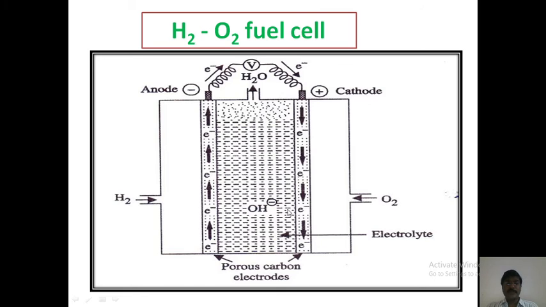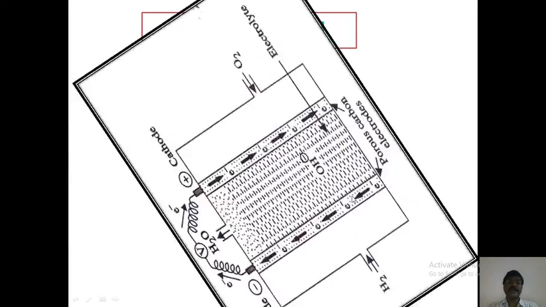Between these two electrodes, the electrolyte potassium hydroxide is filled. In this way, the hydrogen fuel is let in, and in this way the oxygen. Finally, the electrodes are connected through a voltmeter. This is the construction of the hydrogen oxygen fuel cell.